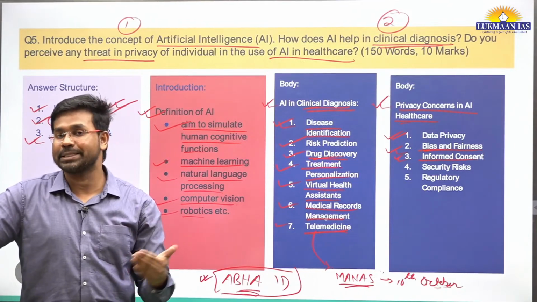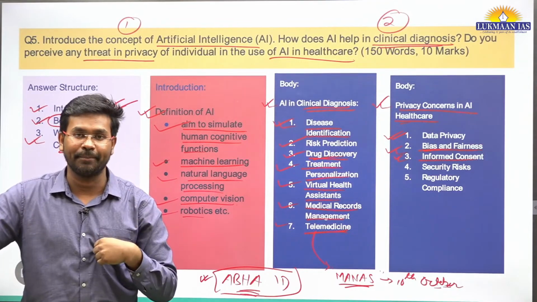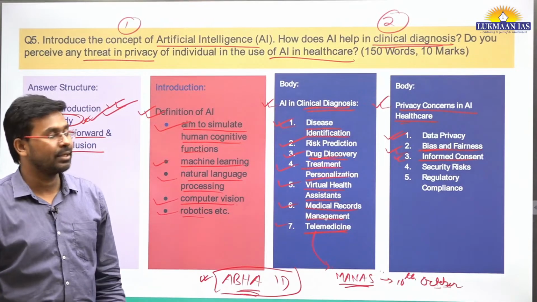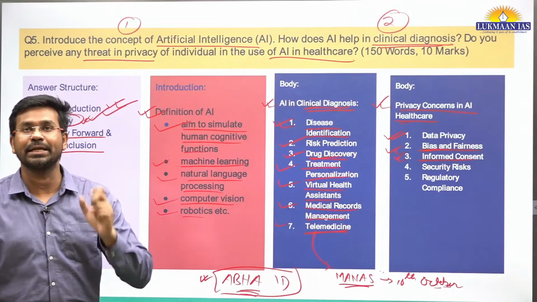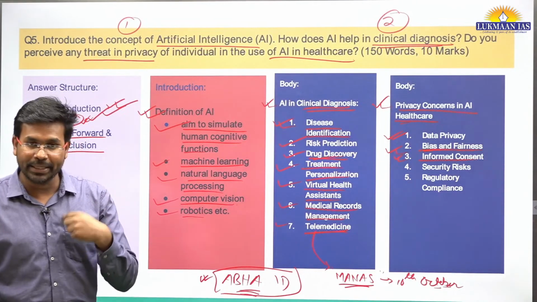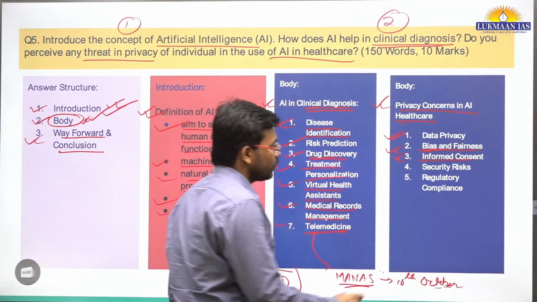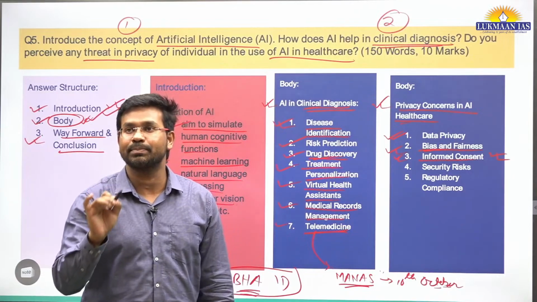But what happens if the government does not inform me and scans my data for some purpose? They have not taken any prior informed consent from me. They did not inform me that they are going to access my data for this or that purpose. So prior informed consent is one such specific thing.